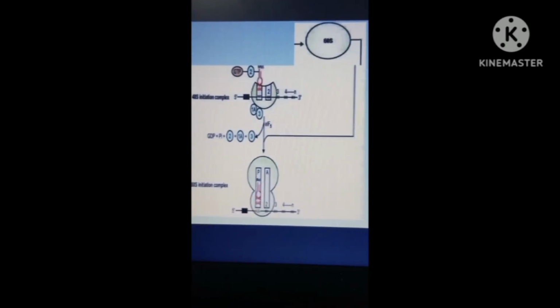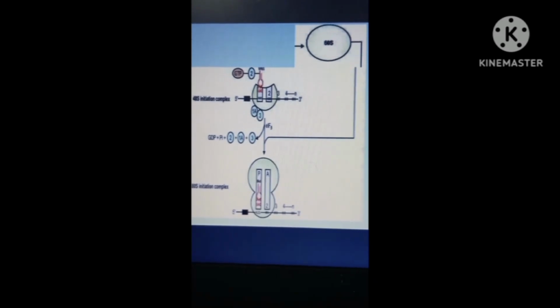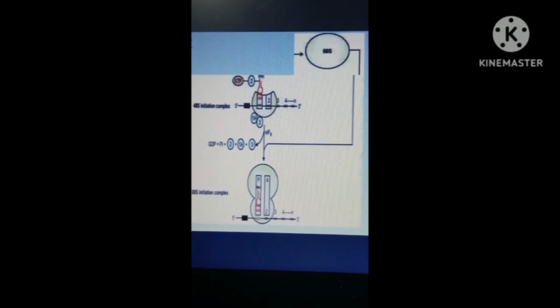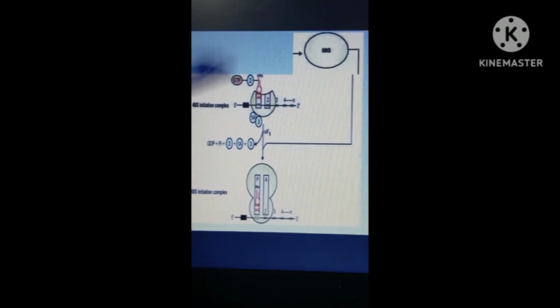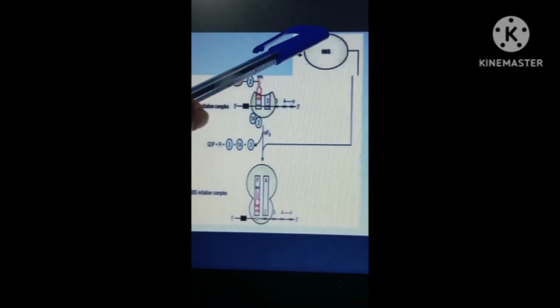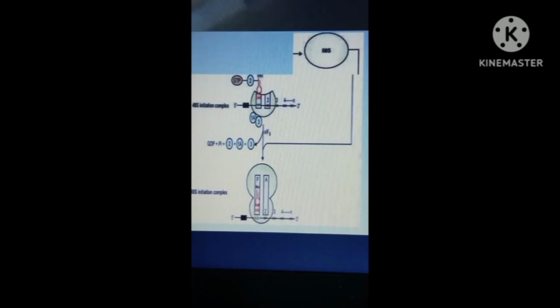So let's proceed to the last step, the formation of the 80S initiation complex. The 48S initiation complex binds to the 60S ribosomal subunit to form the 80S initiation complex. So, the 48S initiation complex binds to the 60S subunit. Once it binds, it forms the 80S initiation complex.